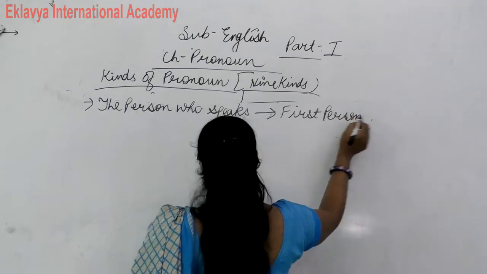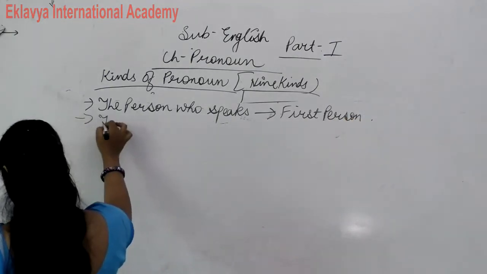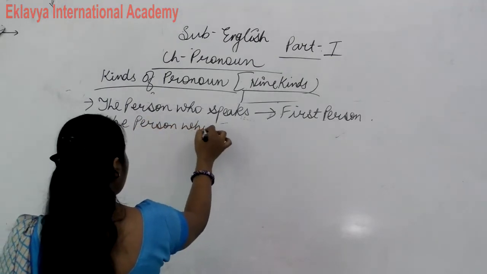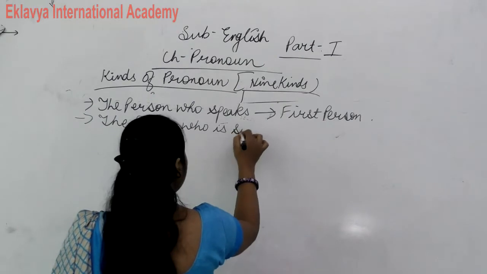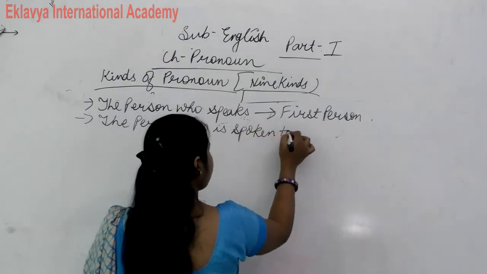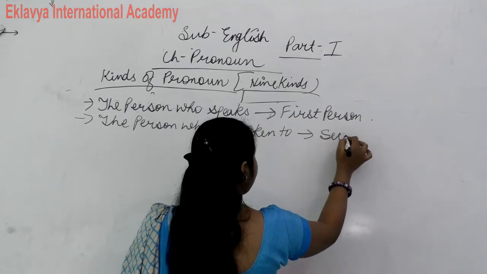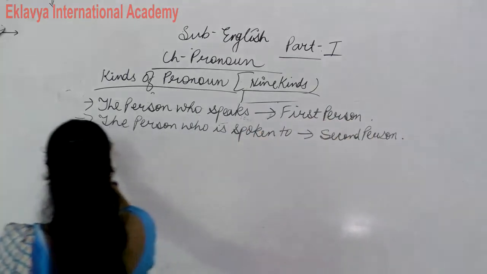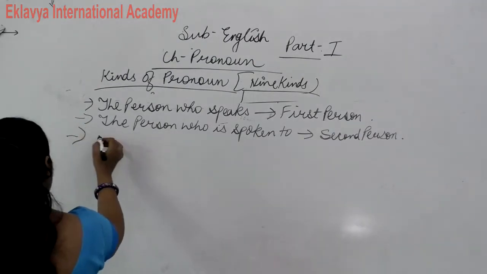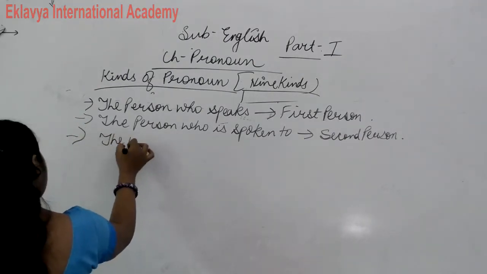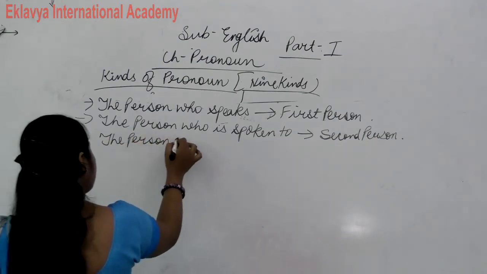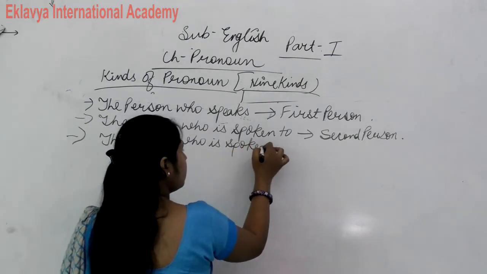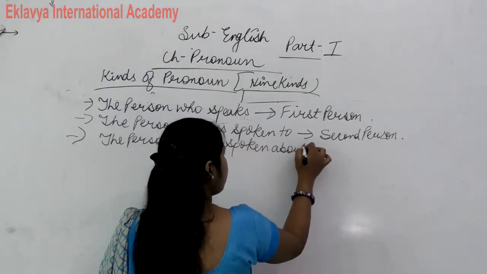Okay. The person who is spoken to is a second person. And third person is the person who is spoken about.